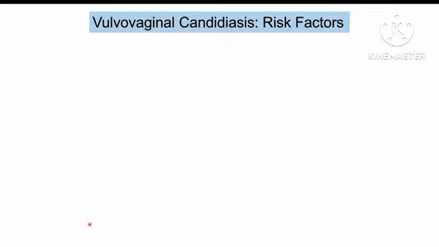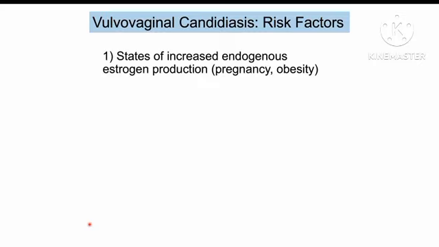Let's talk about the risk factors now. So some of the risk factors for getting vulvovaginal candidiasis include states of increased endogenous estrogen production. So these states can include pregnancy. So pregnancy is a high estrogen state, but not only that, it can change the environment within the vaginal cavity and also increase glycogen within the vaginal cavity as well, which can then lead to increased likelihood that microbes like candida can go in and use that glycogen for energy. So pregnancy can be a state where patients can often be at a higher risk for having vulvovaginal candidiasis.